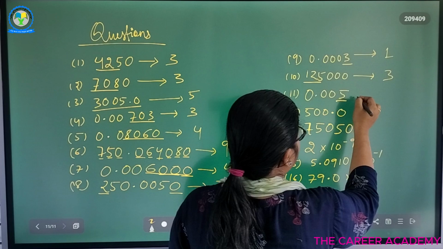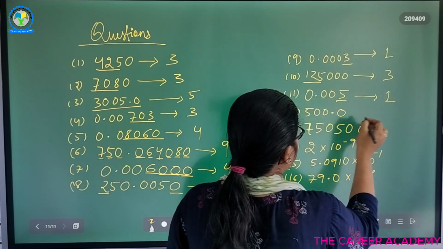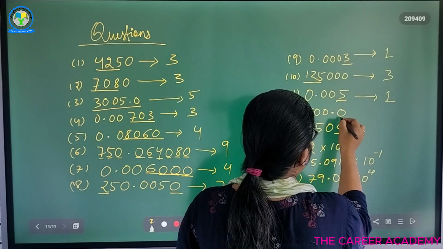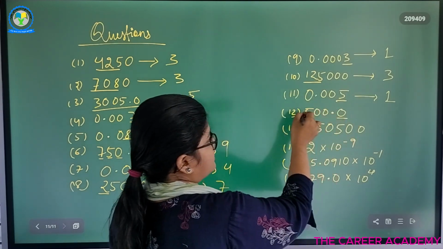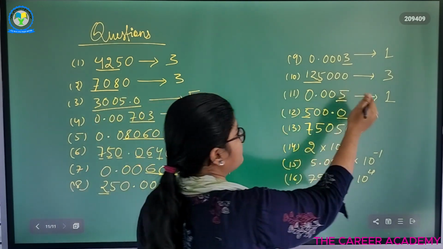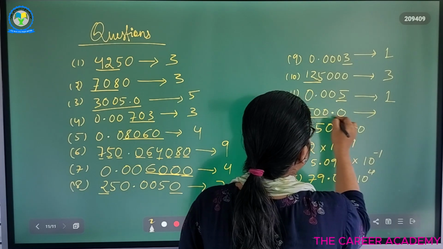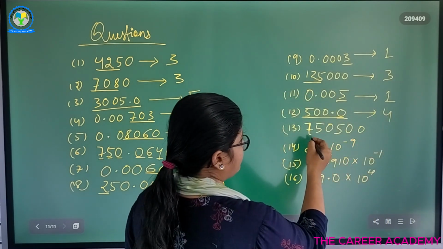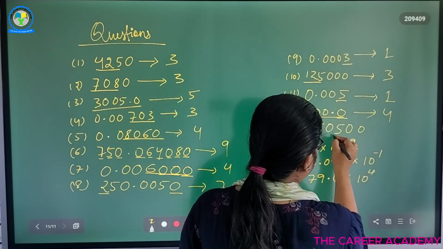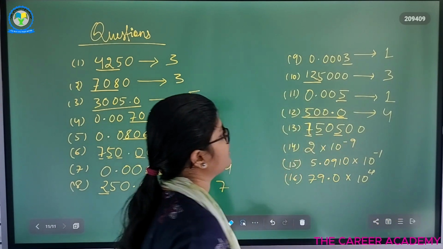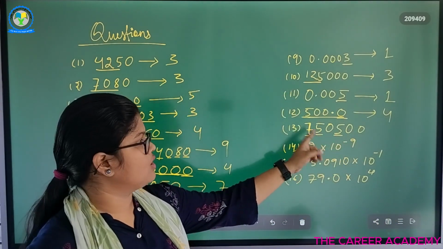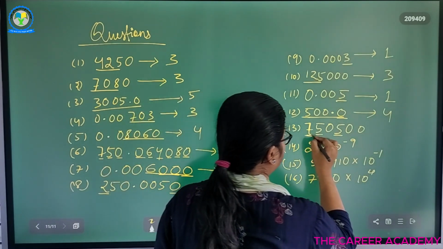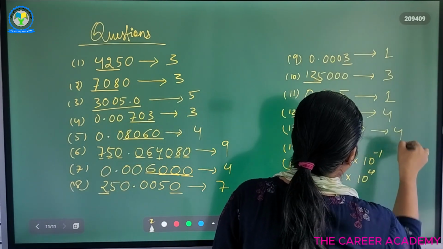Here also one significant figure. Here 1, 1. This is significant, this is significant. In between them, all are significant. So here we have 4 significant figures. Here 1, this is non-zero, this is non-zero, and this is non-zero. In between two non-zero digits, all zeros are considered to be significant. So we have 4 significant figures.